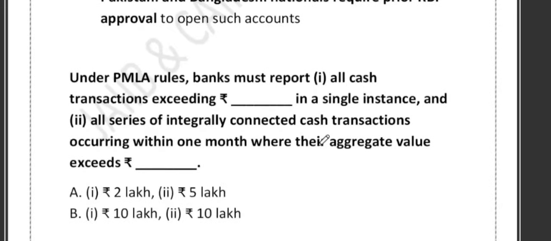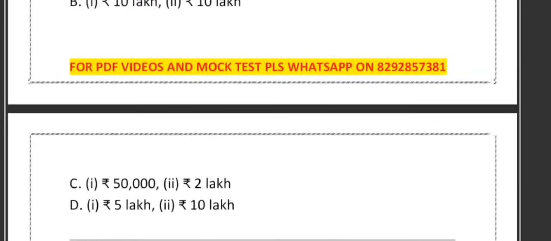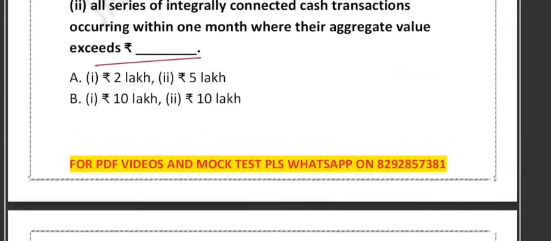So this is a fill in the blank type question. Very good question. It says that under the PMLA rule, that is the Prevention of Money Laundering Act rule, a bank must report first, all cash transactions exceeding dash in a single instance, and second, all series of integrally connected cash transactions occurring within 1 month where the aggregate value exceeds dash. So there are two blanks, first and second. They have given you options: 2 lakh, 5 lakh, 10 lakh, 10 lakh, 50,000, 2 lakh, 5 lakh, 10 lakh. So what do you think is correct?